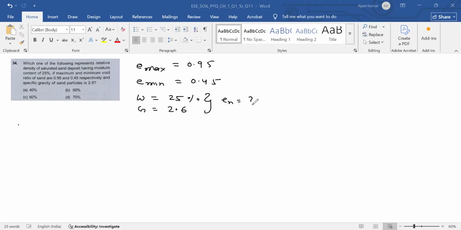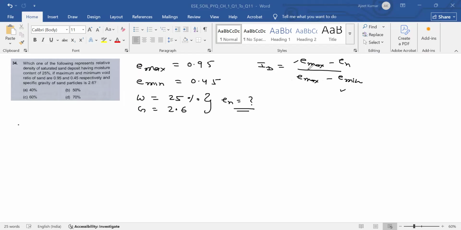So En, you must find En. Which one of the following represents the relative density? So in ID, relative density is Emax minus En divided by Emax minus Emin. Emax is given, Emin is given, so you have to calculate En first.